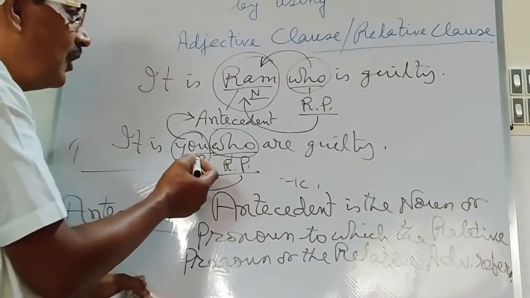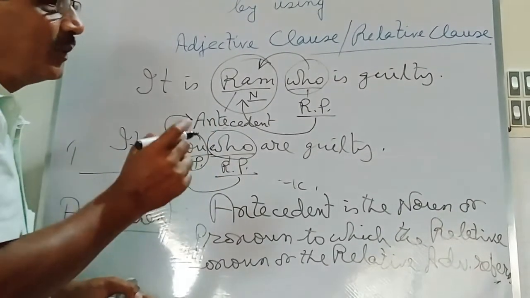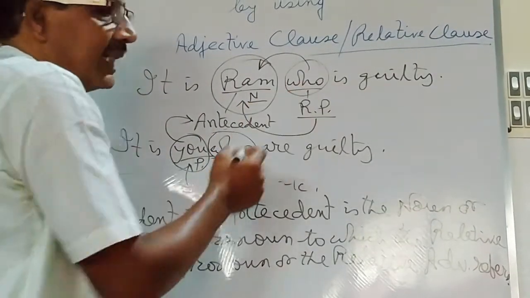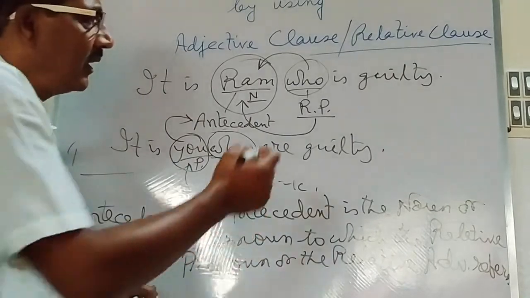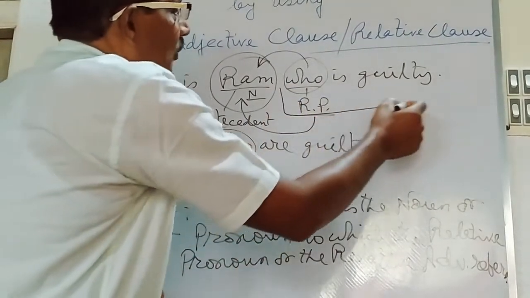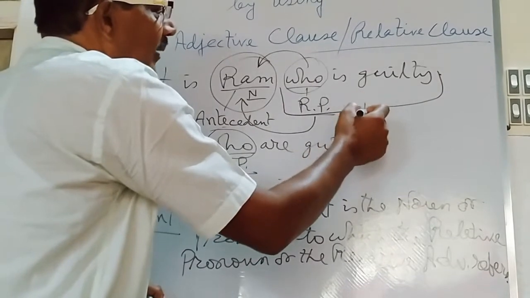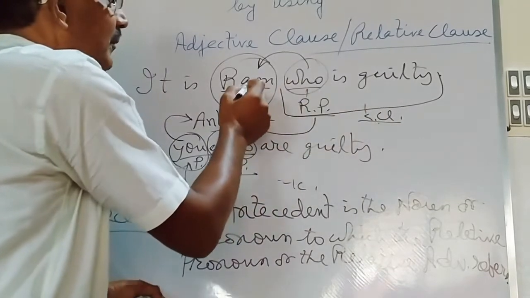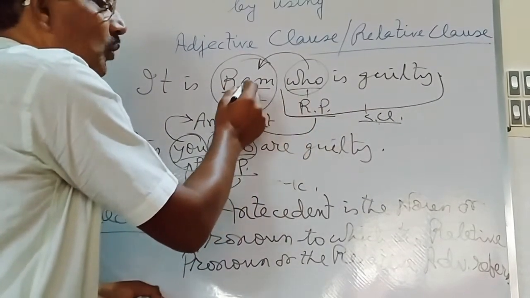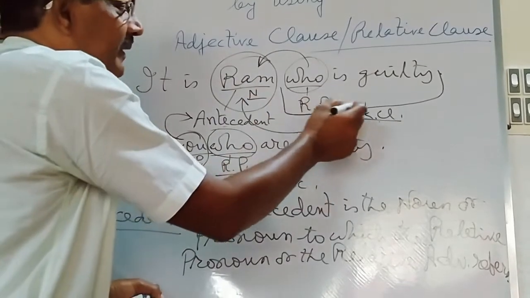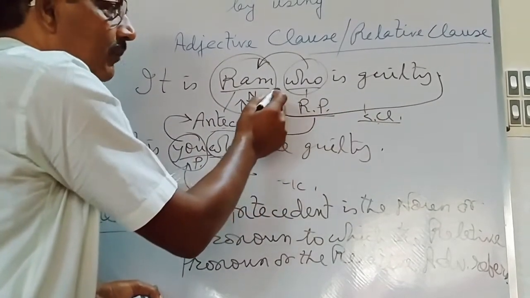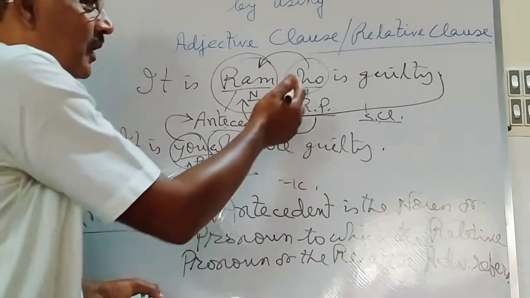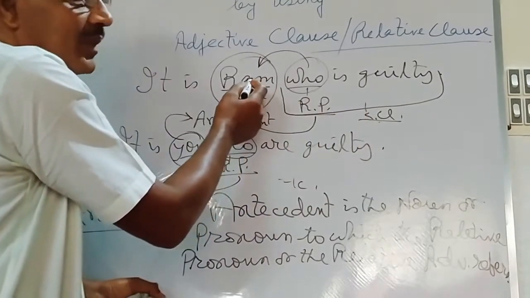So, at the time of using the adjective clause, you will have to see what an adjective clause really is. Here, the adjective clause does the function of an adjective. So, in this part, you will see "who is guilty." This is called a subordinating clause. This subordinating clause is used to describe Ram, to say something about Ram. So this subordinating clause is called an adjective clause because it does the function of an adjective. Who is guilty? Ram is guilty here. So this part is used to describe Ram.